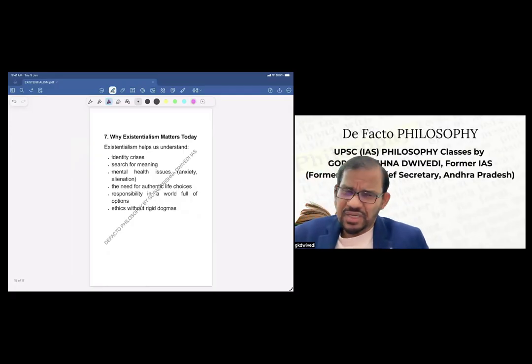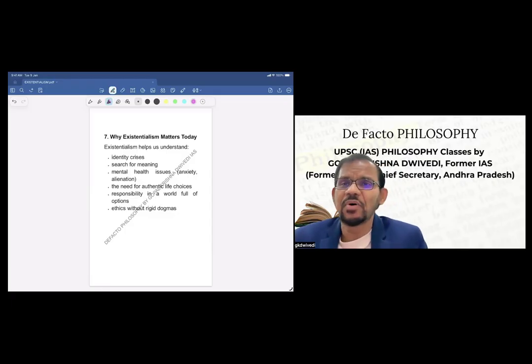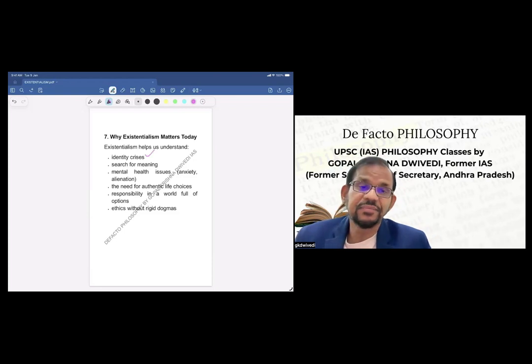Now, despite all this criticism, why does it matter today? This is also very important, because what is its importance basically? Let us try to understand that. It helps us understand identity crisis, the search for meaning, mental health issues, anxiety, alienation, etc., the need for authentic life choices, responsibility in a world full of options, ethics without rigid dogmas.